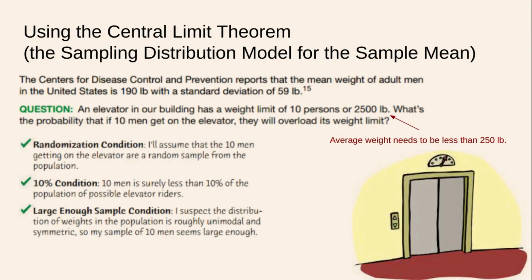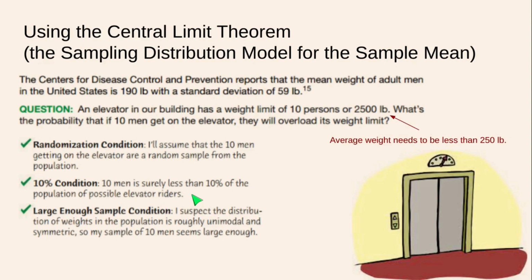So let's check the conditions to make sure that we can use the sampling distribution model for the sample mean. The randomization condition: we'll assume the 10 men getting on the elevator are a random sample from the population. We're assuming here that a bunch of linemen are not getting in the elevator. These are just random men getting in the elevator. 10% condition: 10 men is surely less than 10% of the population of all possible elevator riders. Not just people in the building, people who ride the elevator. That's a very large number. So the 10% condition is surely satisfied.